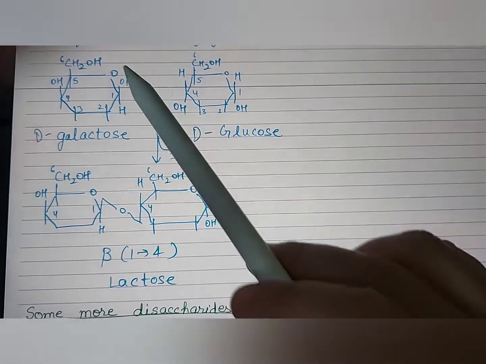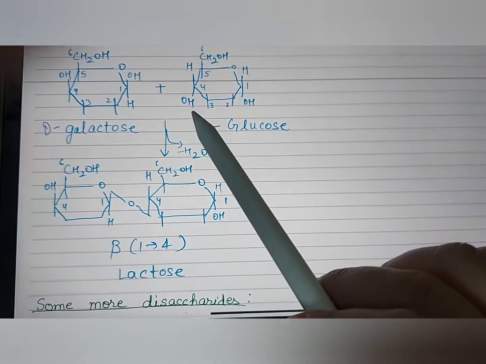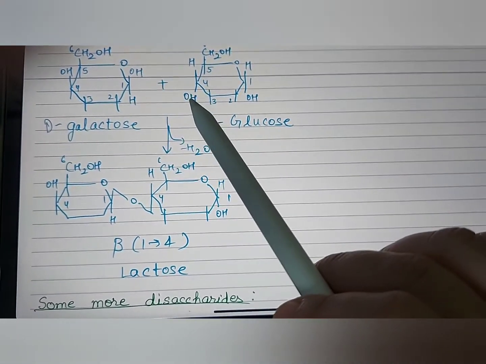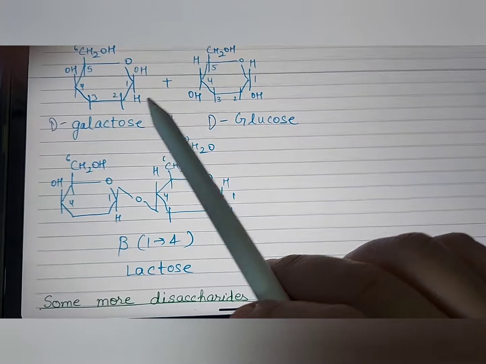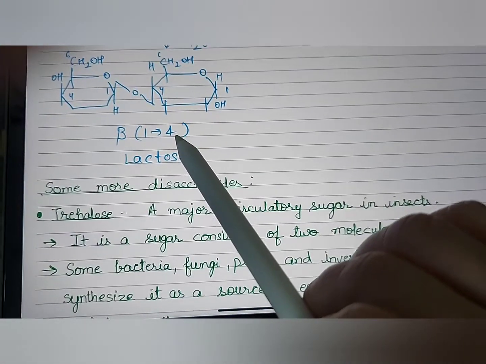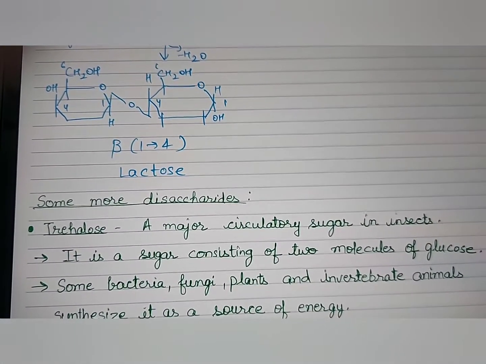It's called the beta linkage because see, OH is here, another OH is here. It has to form a bond. That's why it's a beta bond. If OH would have been here and another OH here, this bond would have been an alpha bond. So this is beta 1,4 glycosidic linkage which forms this lactose molecule.